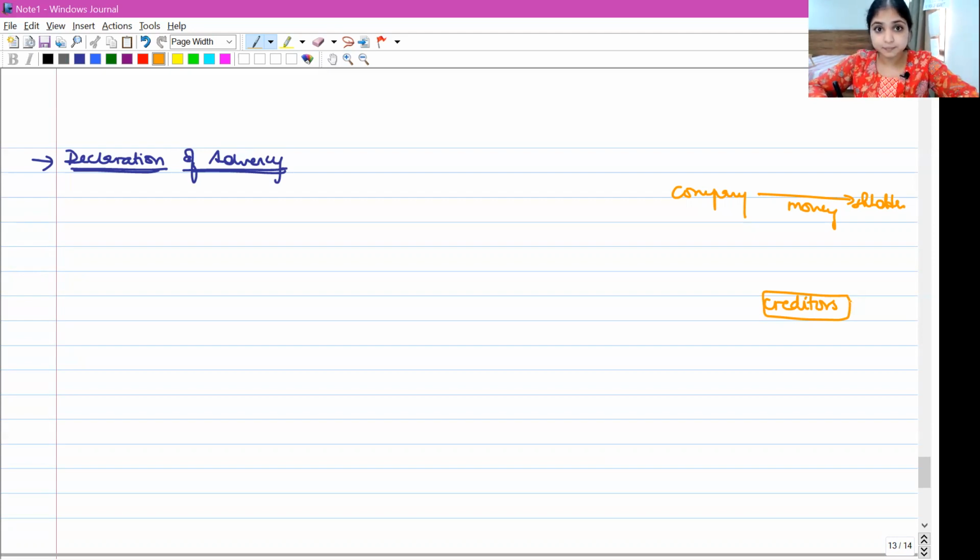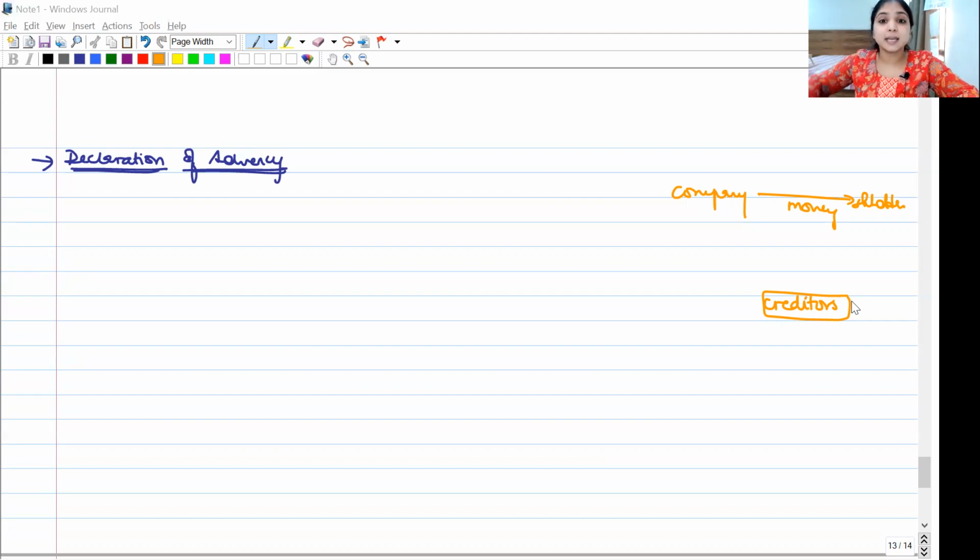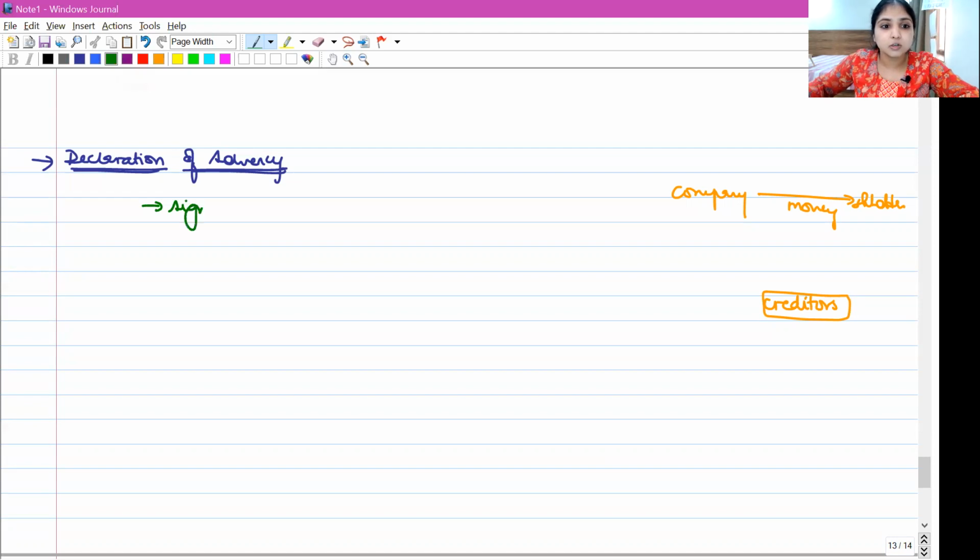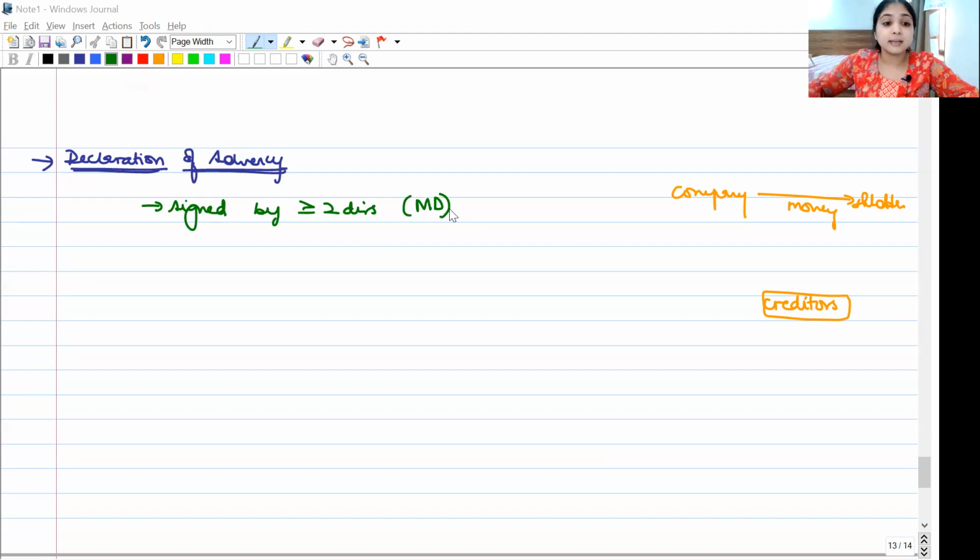Do you understand? Yes, through the declaration of solvency, we are telling the creditors, yes, we agree. Without paying you, we are paying off our shareholders. But you have no reason to worry. We have enough money for you also. This will convince my creditors at least to some extent. Now, this declaration of solvency has to be signed by at least 2 directors. It has to be signed by minimum 2 directors, and one of these directors should be the managing director of the company.